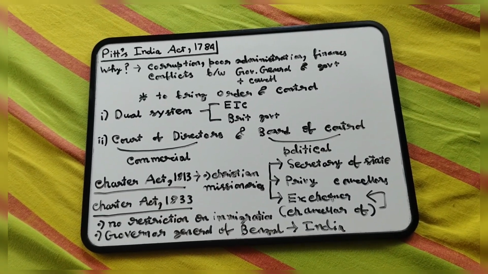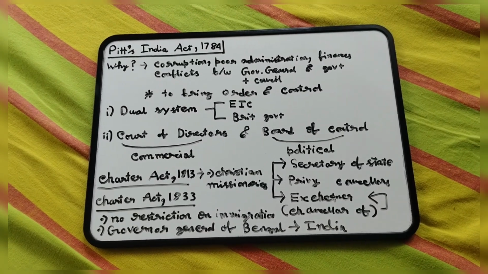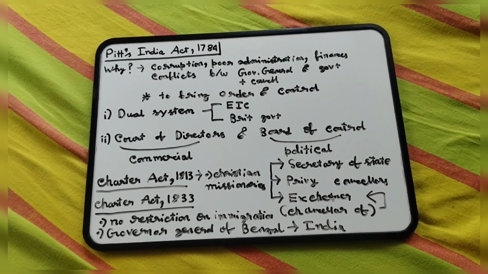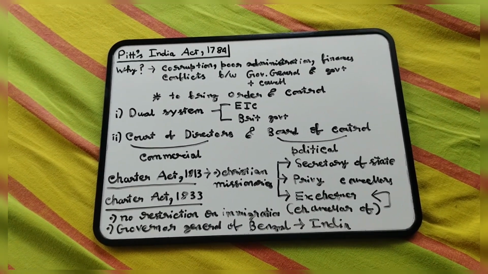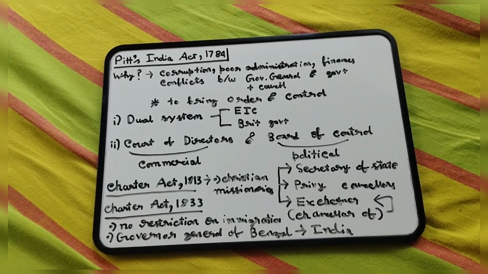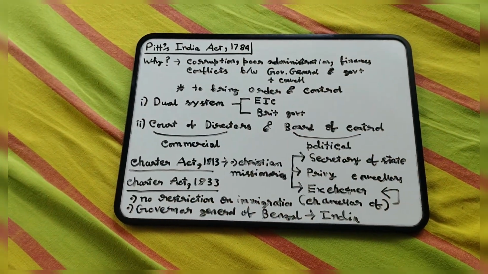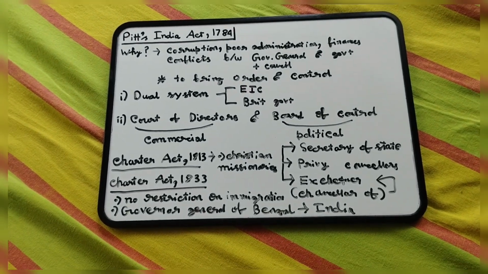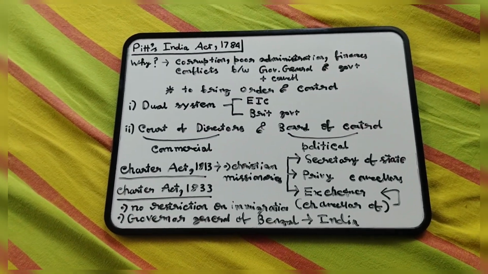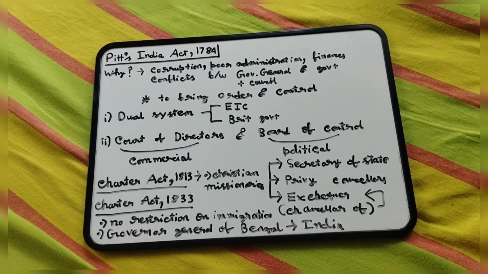This is very important, because next we will talk about the issues, how all these issues led to the 1857 revolt, and how the revolt and these issues ultimately led to the enactment of a new act by Parliament.